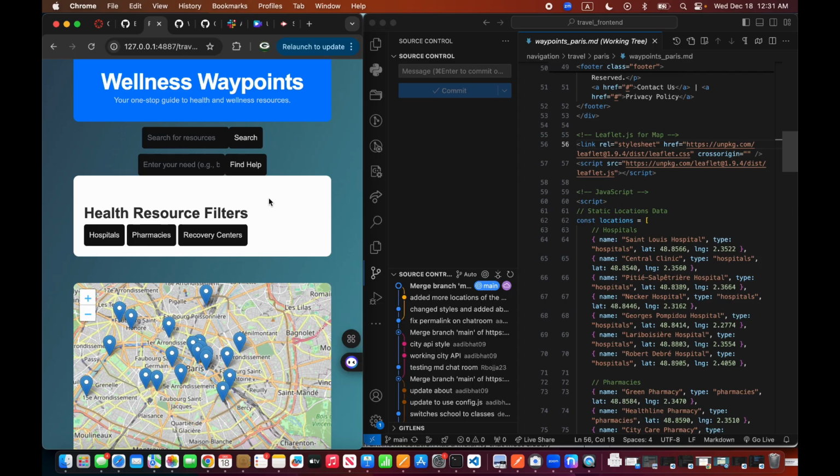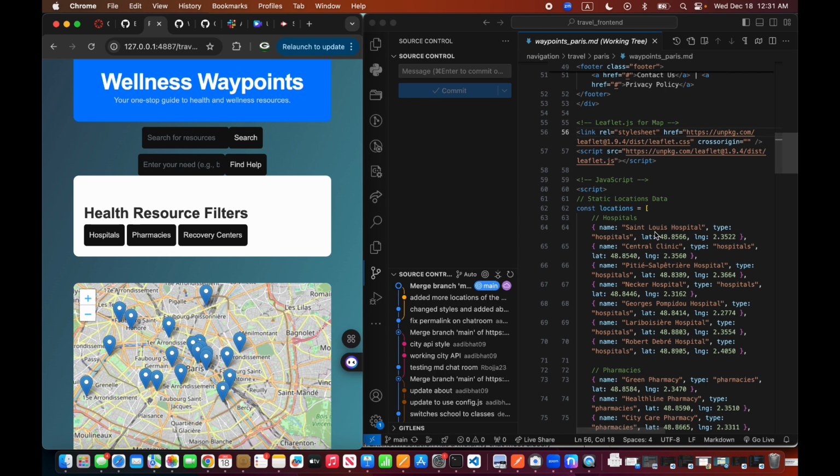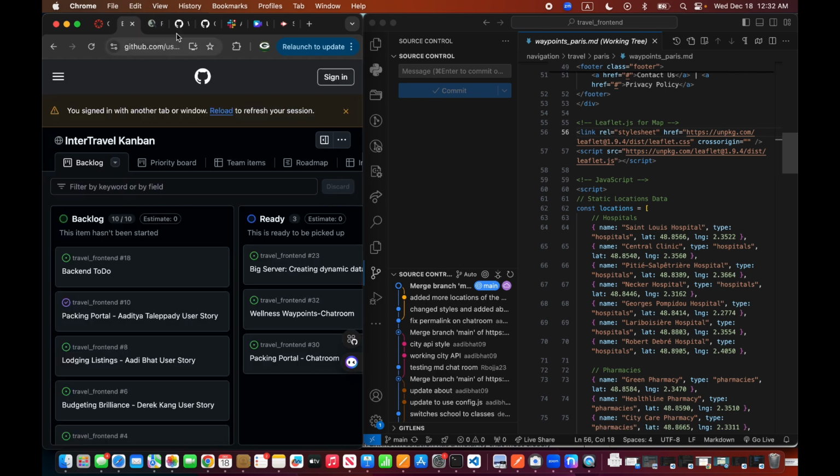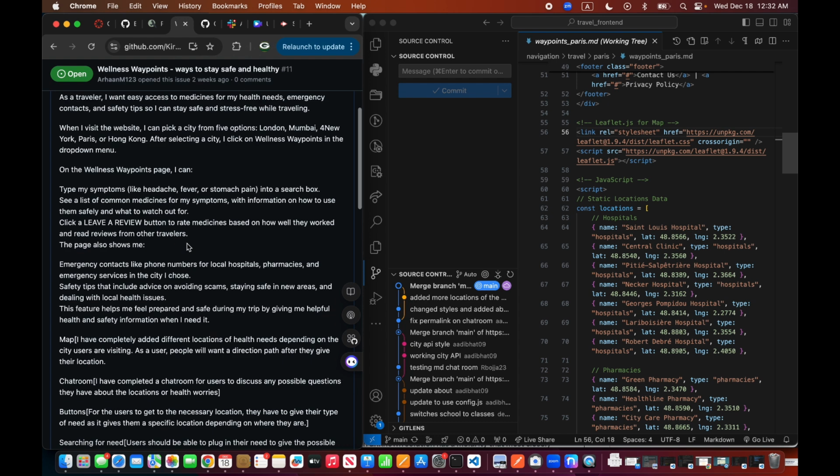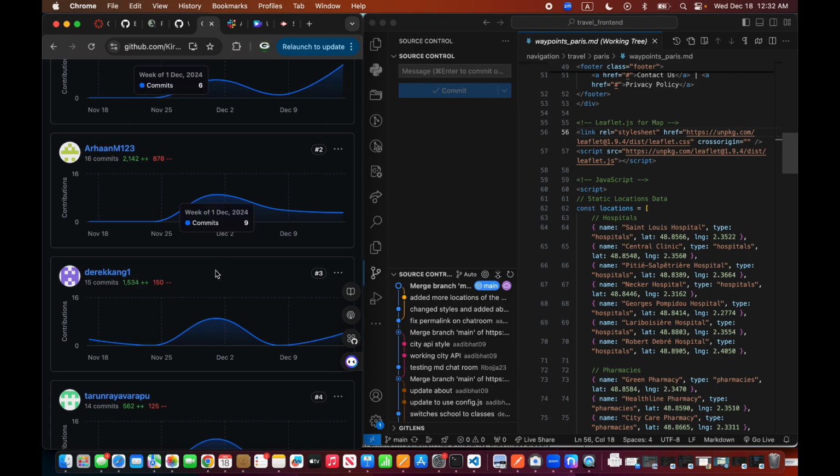I'm Arho and I worked on the Wellness Waypoint section. This idea helps users stay safe and stress-free on their trip. As you can see over here, the map uses the resources that the users put as their need, and comes from a website where the map is shown, and the latitude and longitude play a big part in where the locations are. The Kanban board is right here showing the progress. My issue is right here as it explains my ideas in the perspective of a user, and here are my commits.